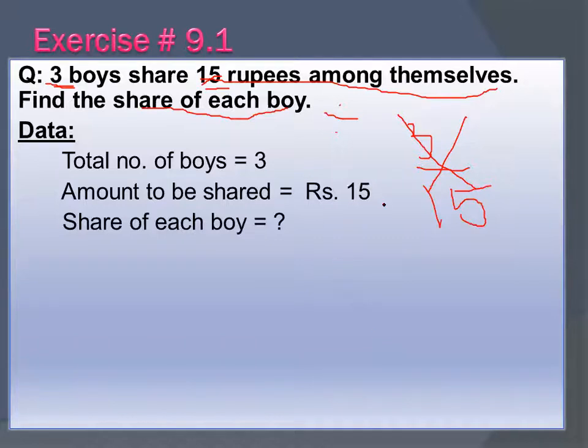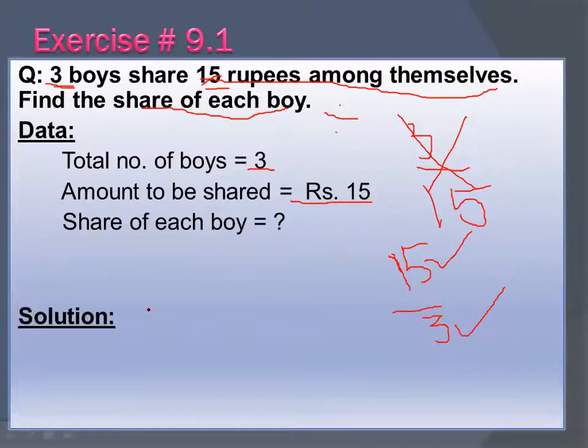The amount that has to be shared will become your numerator, and the total number of boys among whom you have to share the amount will become your denominator. So 15 is your numerator and 3 is your denominator.